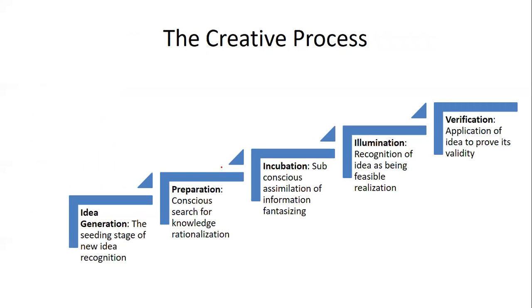Now, the creative entrepreneurship process, how does it happen or how does it go? So the first thing is idea generation, that is, a new idea is recognized. We call it idea generation. So this is your first step, that is generation of idea. Then second is preparation. Preparation means the search for the knowledge rationalization. So the idea which is generated has to be prepared for.